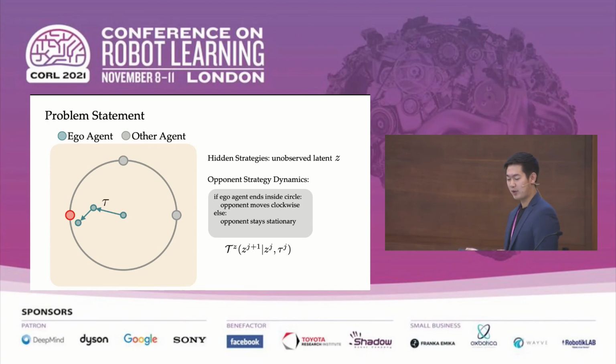So in the circle environment, if the ego agent ends its interaction inside of the circle, the opponent will move its goal location clockwise. Otherwise, if the ego agent ends its trajectory outside the circle, then the opponent's goal location will stay stationary. And since the opponent's goal location is unobserved, stabilizing to one unobserved opponent goal will make it much easier for the ego agent to learn how to navigate to that unknown goal.